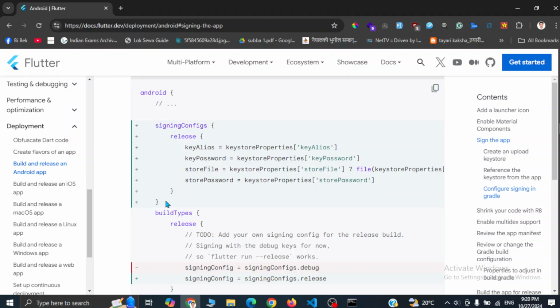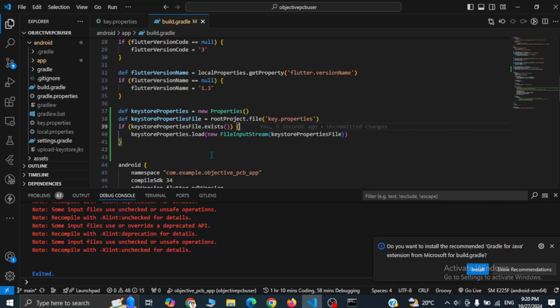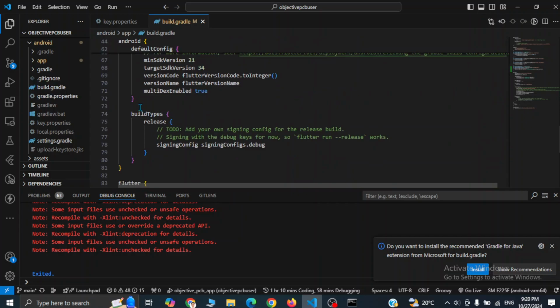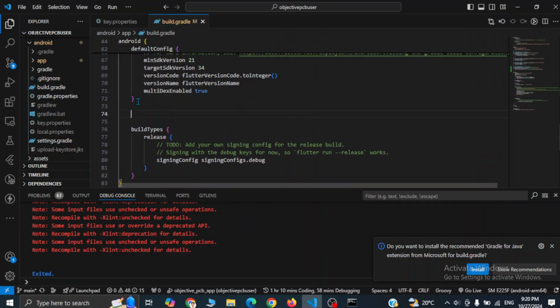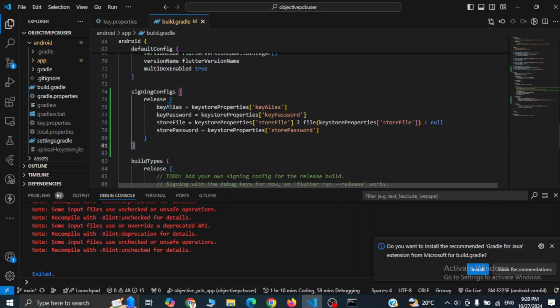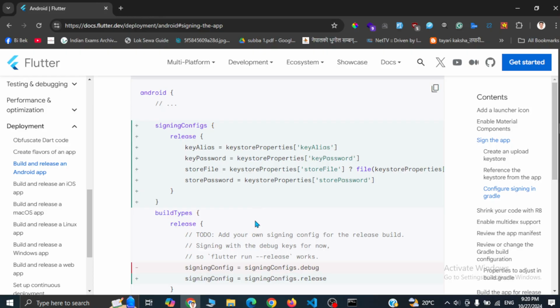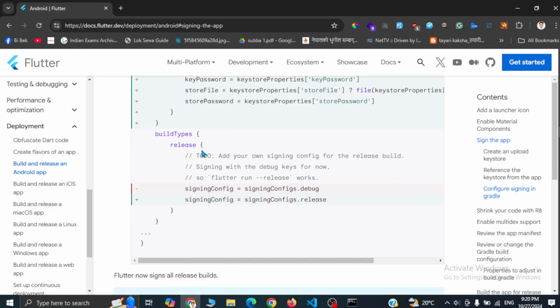So it is copied. Now let's go back and find the build types block, and here you can see the build types block. Now just paste the code that we have copied. Inside the release block, we have to change signingConfig.debug to signingConfig.release.